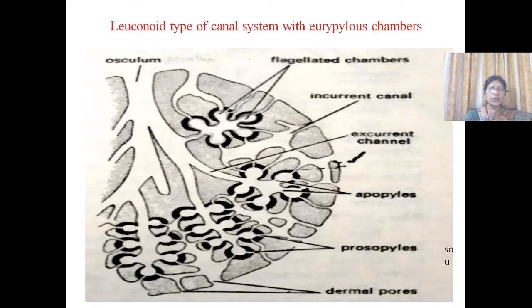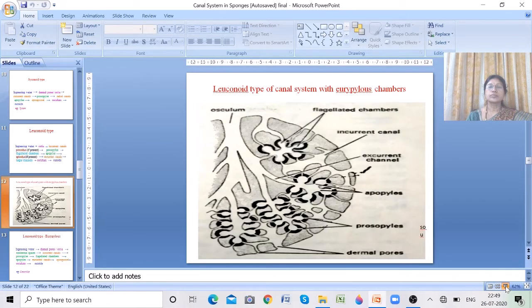So this leuconoid type of canal system is very efficient, and the movement of water circulation is very rapid. This type of canal system is found in most of the sponges. It has greatly evolved, and due to the presence of this leuconoid type of canal system, the sponges have attained a considerable size.